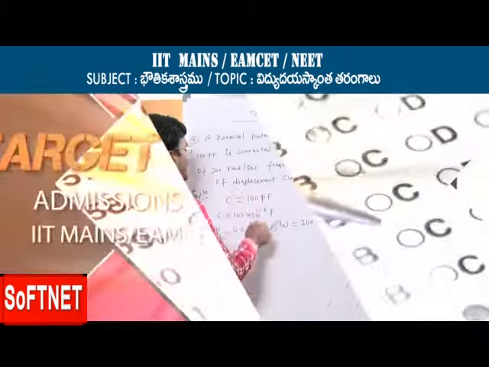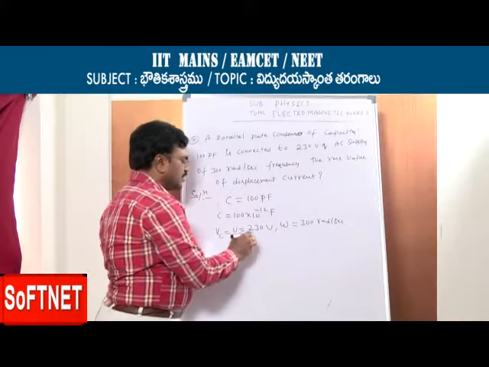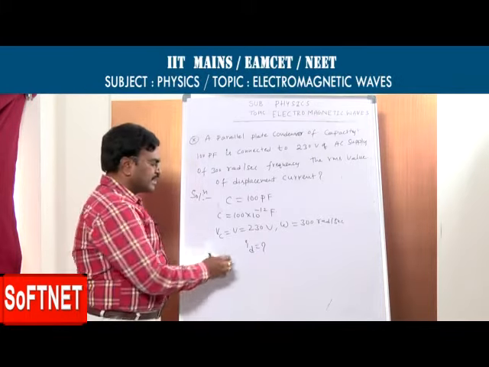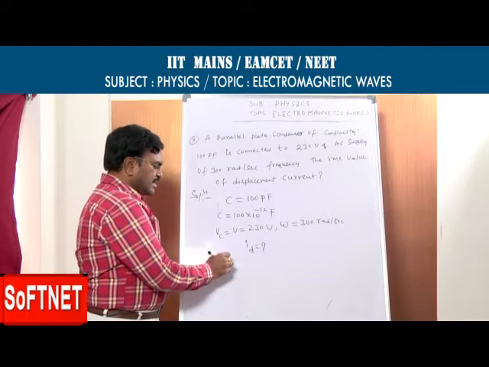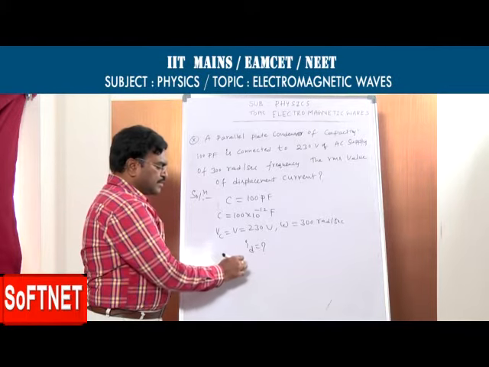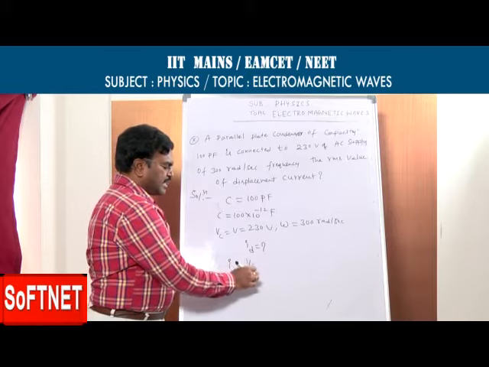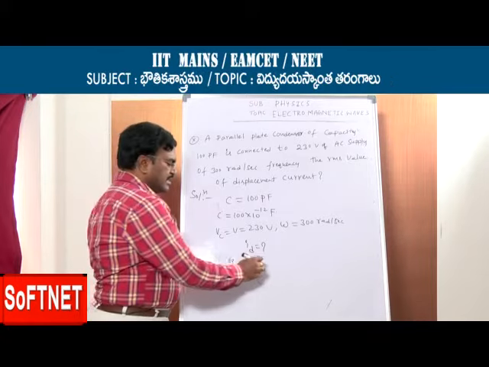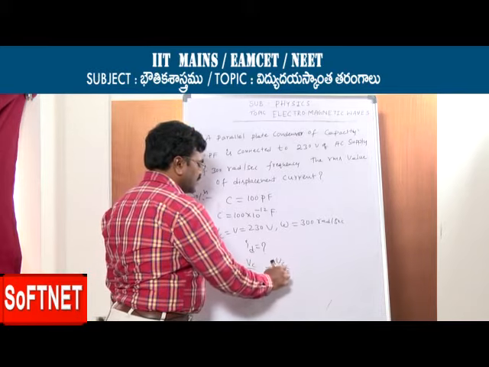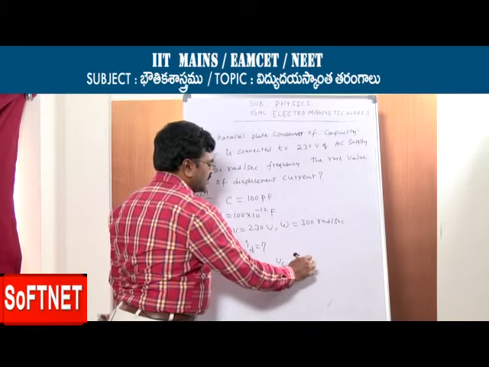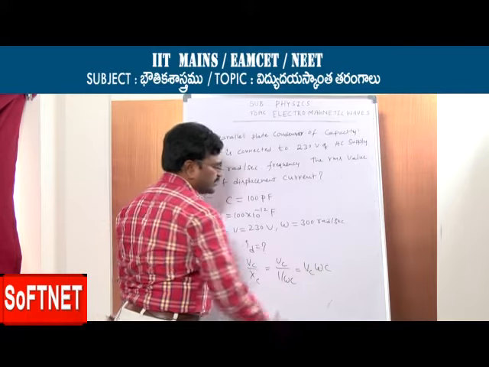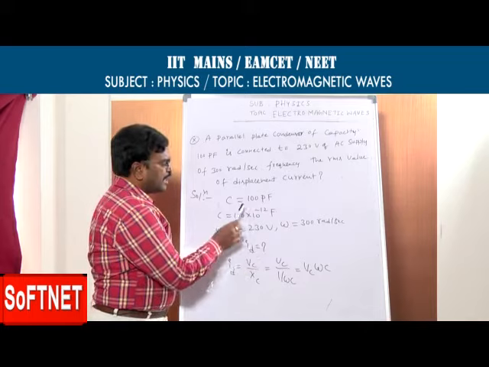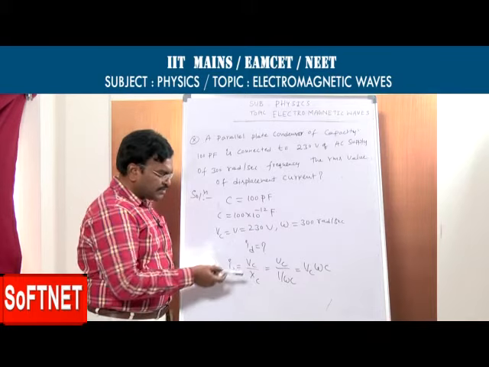Now the RMS value of displacement current, we want to calculate displacement current. In case of a capacitor, ID is equal to VC by XC. What is XC here? Capacitive reactance. VC by XC is VC into omega C, since XC is 1 by omega C. Already we know V, omega and C. We substitute values.